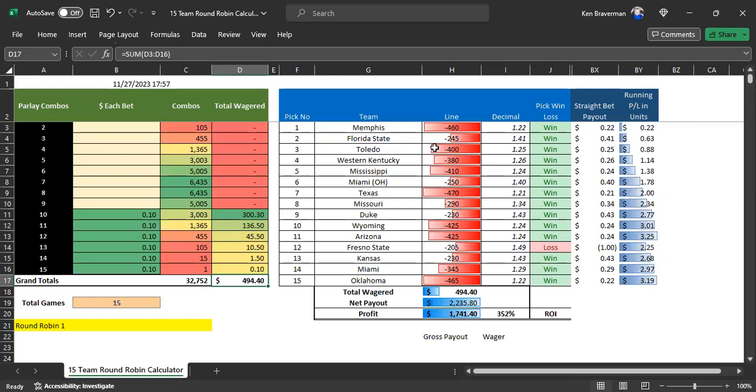These are the games where the lines are better than minus 500. You still get 3.5 to 1. But notice it's not as good as when you get every single pick correctly. And you don't have to do 15 games. You can bring this down to fewer games.